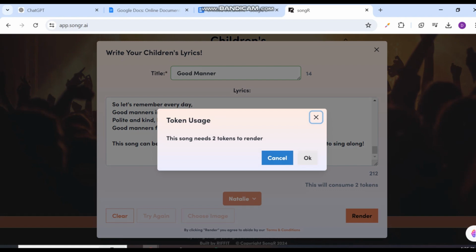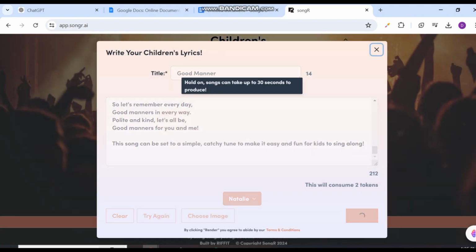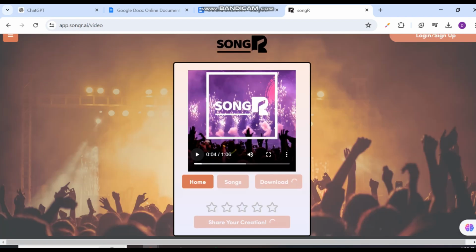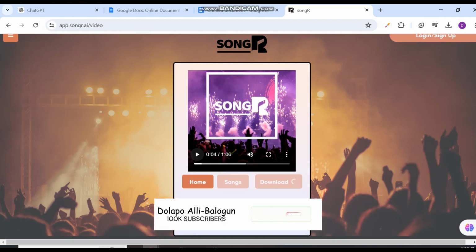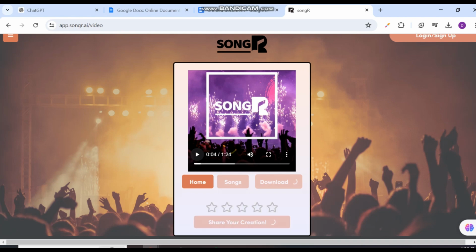And then I'm just going to wait for a few seconds for this AI to do the amazing job of creating a song. And as you can see, it has created the song for us. This is quite amazing. So I'll just go ahead and download.